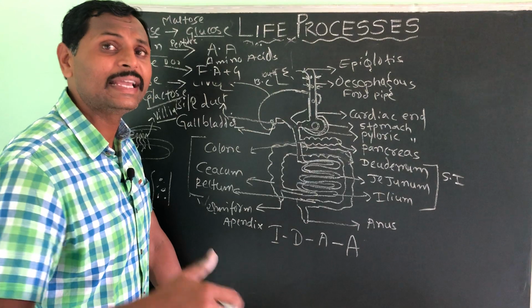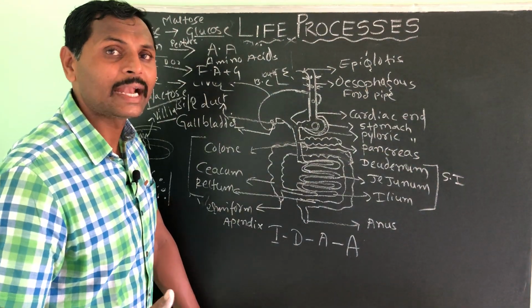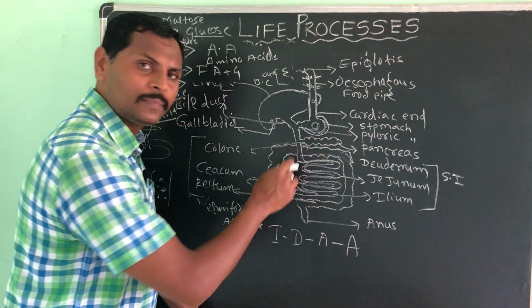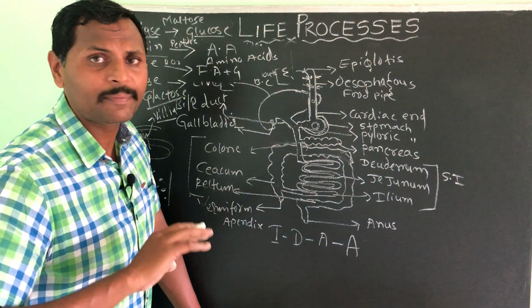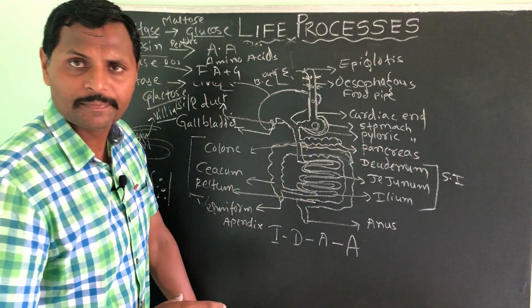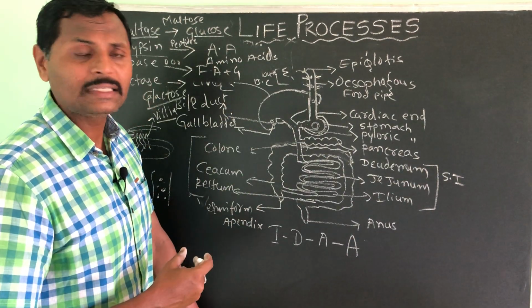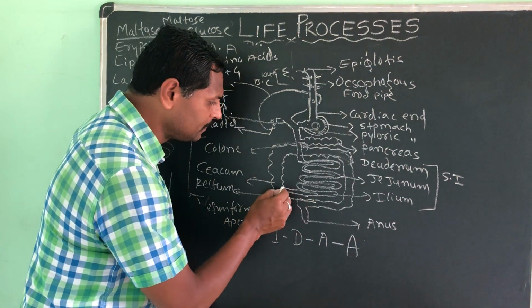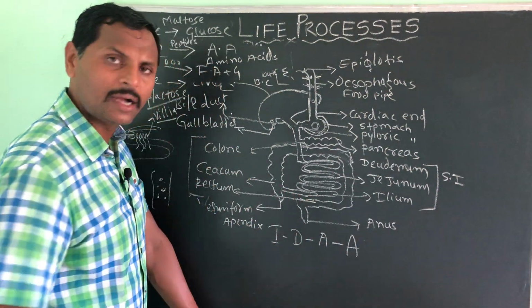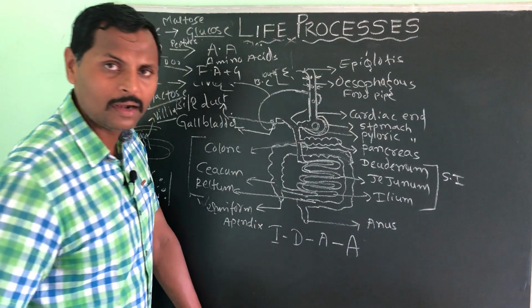Now we will move on to the undigested food. All the food we take will not be digested by the digestive system. There is some undigested food which comes into the cecum part, into the colon part.